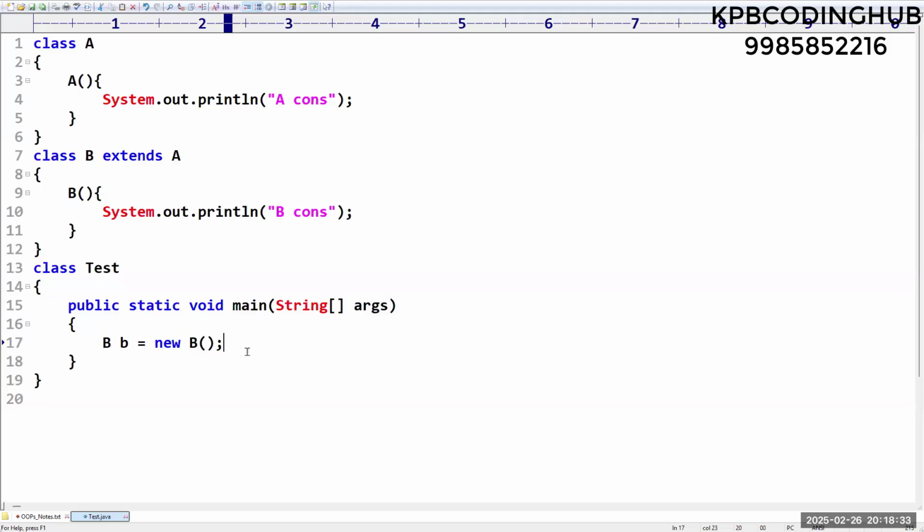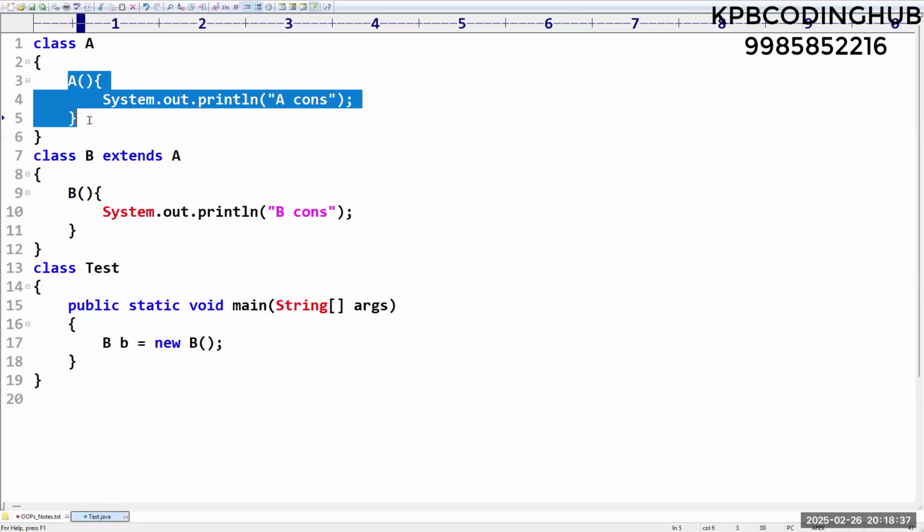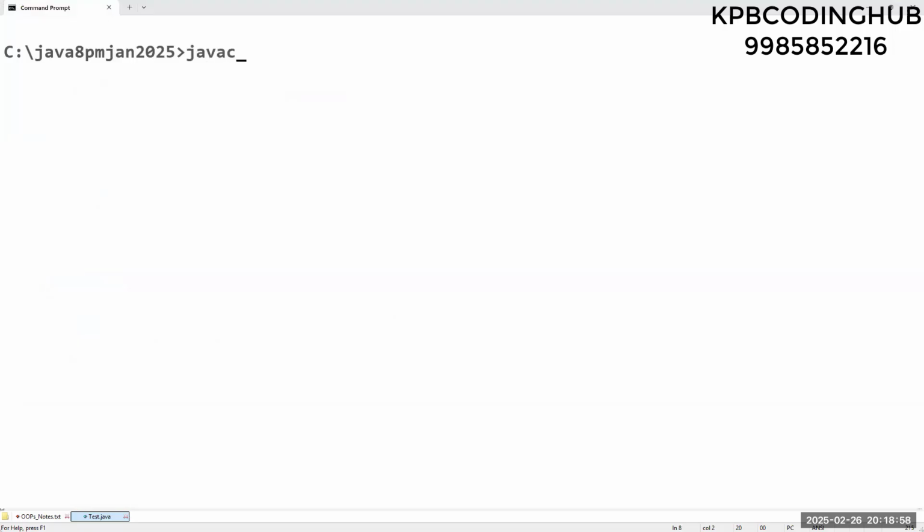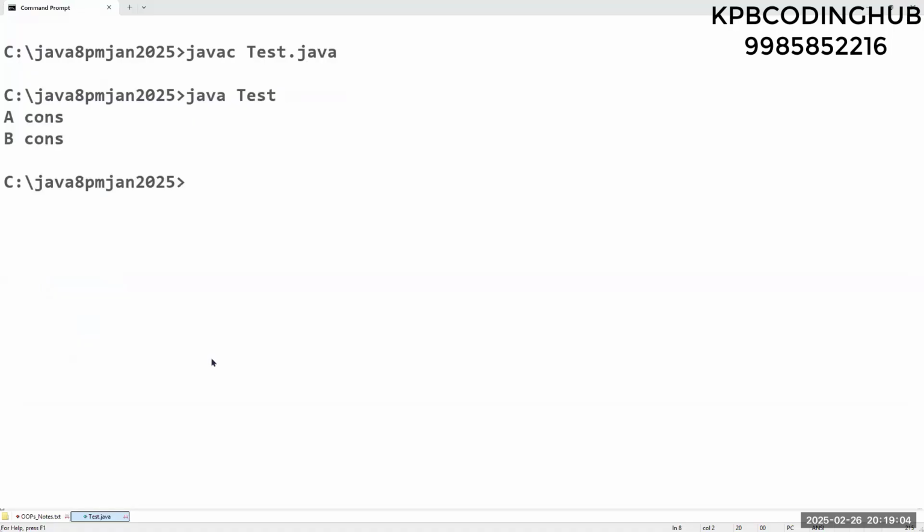Class B extends A, right? Then constructor means what? We have a basic thumb rule. What is that thumb rule? A constructor will execute when we call it by using an object. Here the object is created only for B, right? So what is the output that we are going to get? Only B. But see, the output is both A and B.